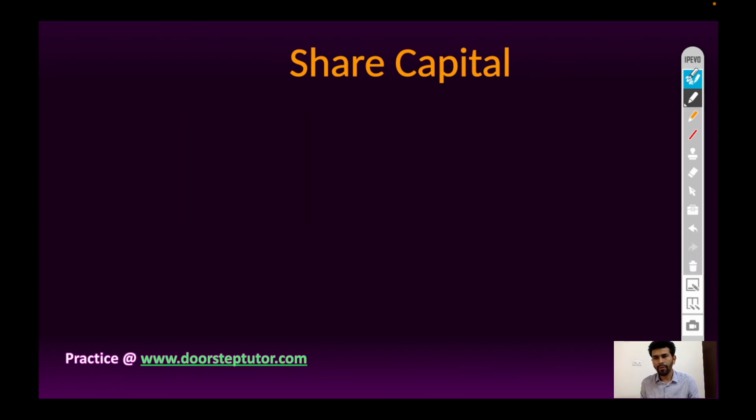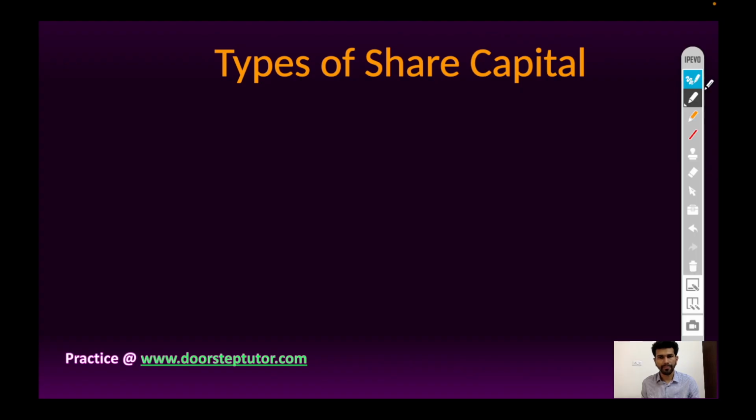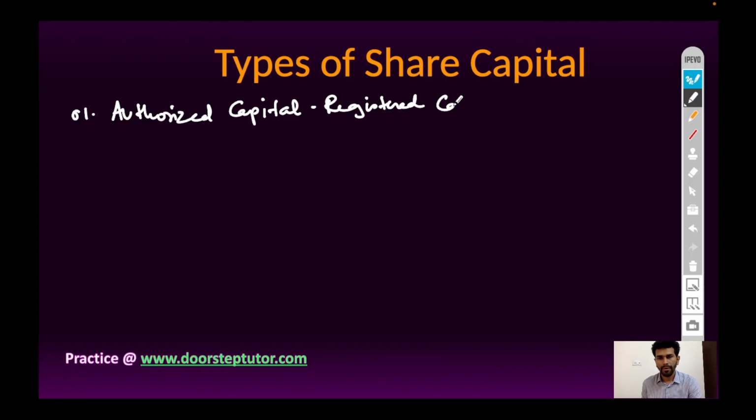Now, let's find out what are the types of share capital. First type is authorized capital. Authorized share capital. It is also called registered capital or nominal capital. This authorized capital is the maximum number of shares which a company can issue to raise funds during the lifetime of the company.